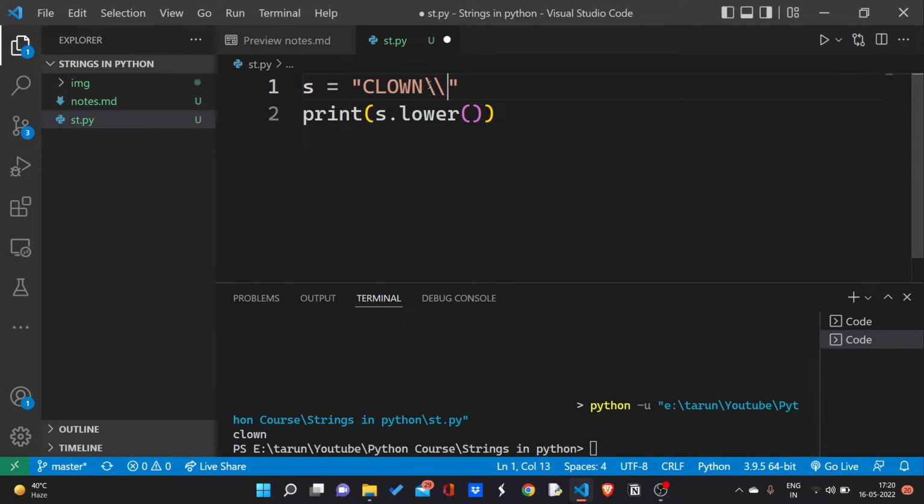Similarly, we can do this with ABC in small. If I run the upper function, it is going to return a uppercase string which contains all uppercase characters. As you can see, my output ABC is now in big. Clown was already in big. So this is all about upper, lower, and islower. These are basic functions for strings.